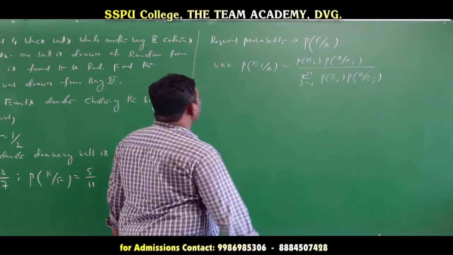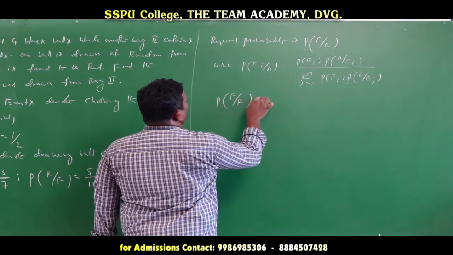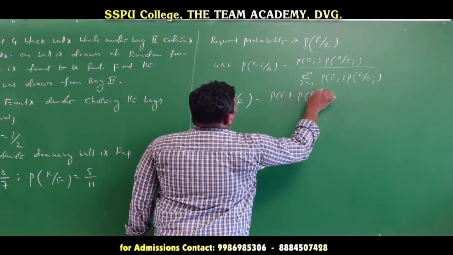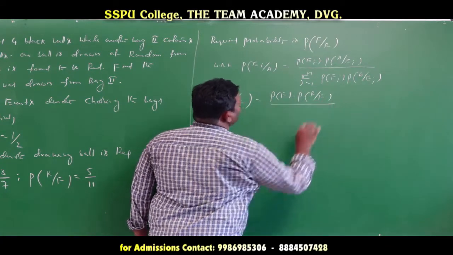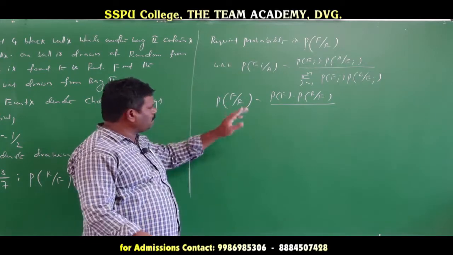Okay? Now we apply this to probability of F given R. So probability of F into probability of R given F. Just remember the numerator value is written first, and then we take the reciprocal of that fraction.